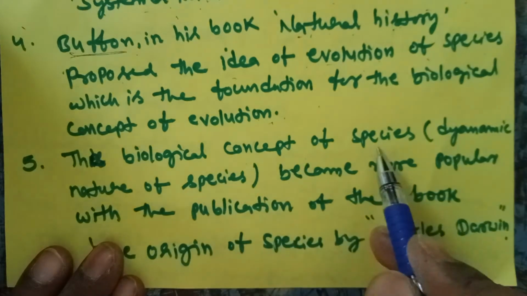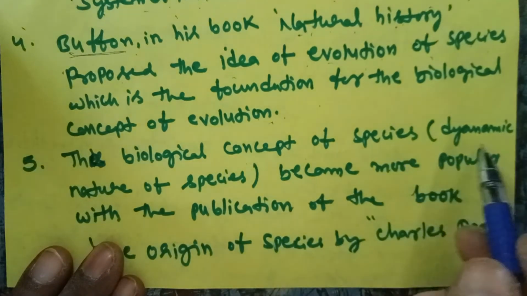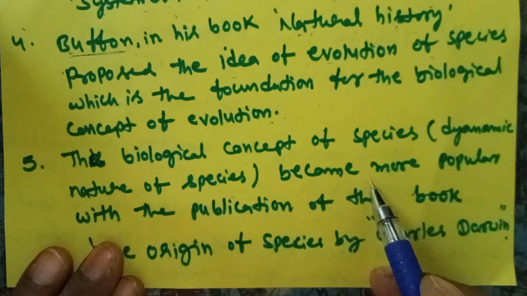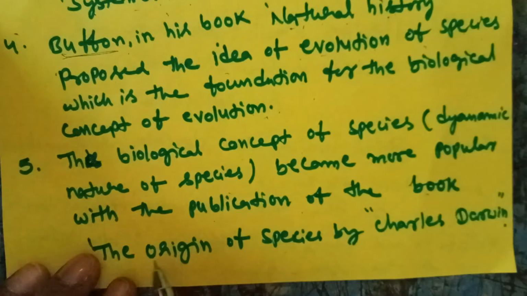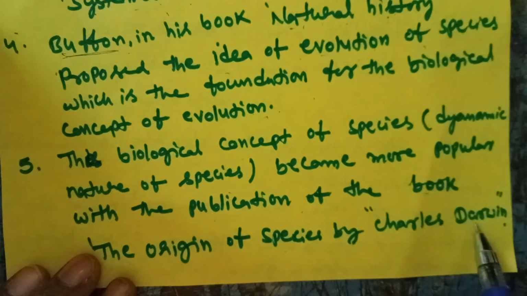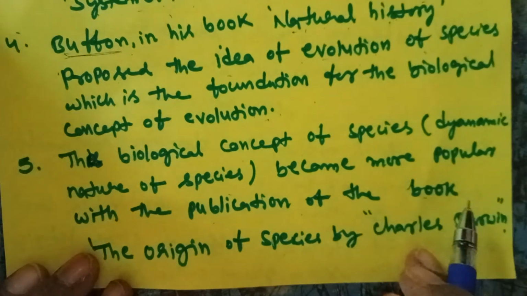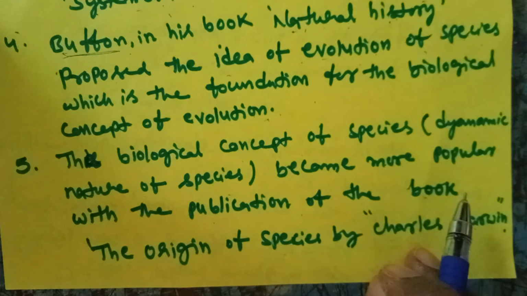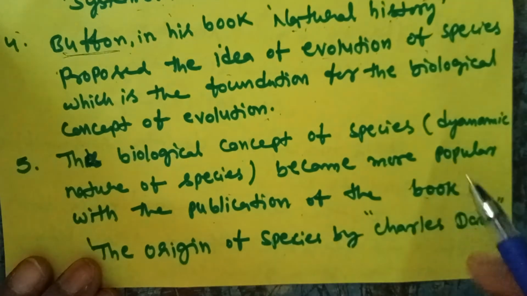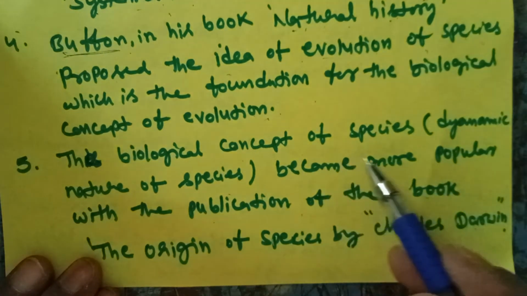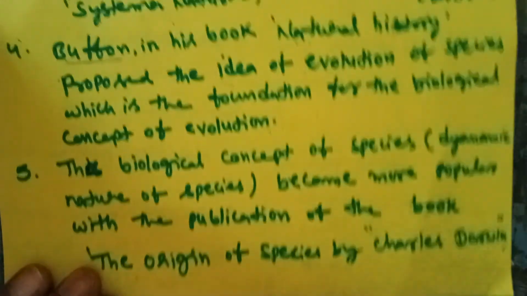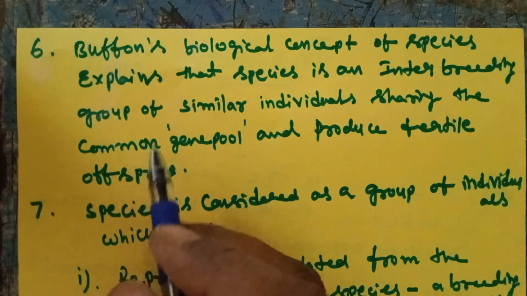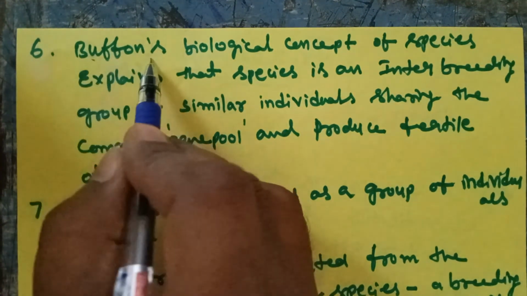The biological concept of species, with its dynamic nature, became more popular with the publication of the book The Origin of Species by Charles Darwin. Charles Darwin explained how species originate. He wrote the book called The Origin of Species.